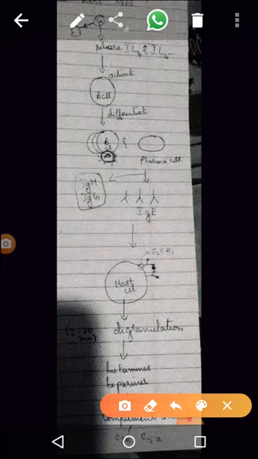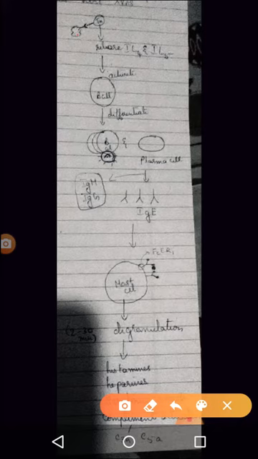Now if you see in this picture here, this is the macrophage. Macrophage is having a MHC. MHC is holding the antigen, it is presenting the antigen. The T helper cell comes and binds to this antigen which is presented on the macrophage. So what does it do?